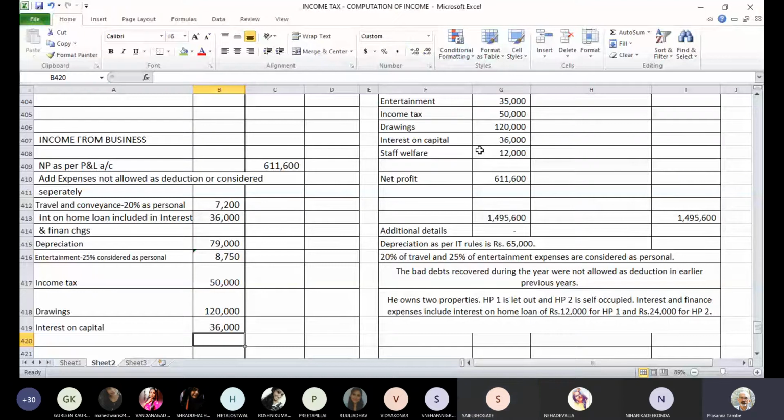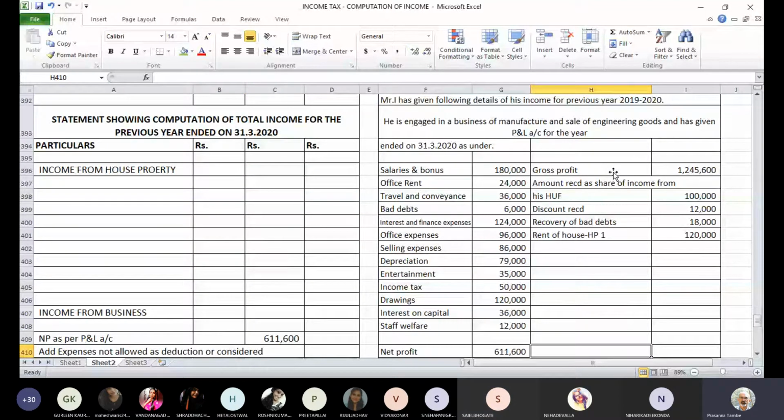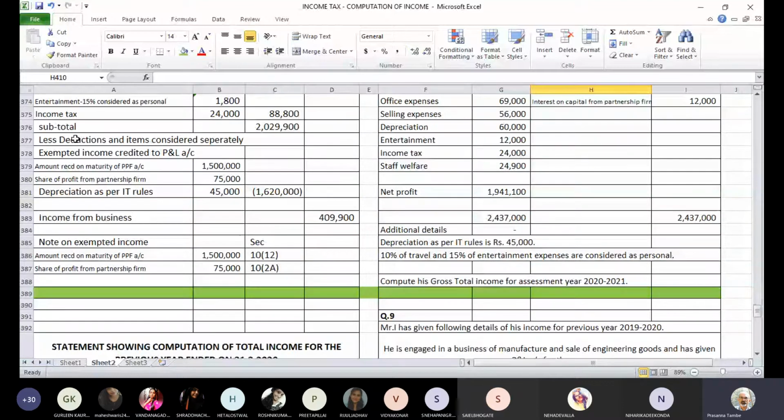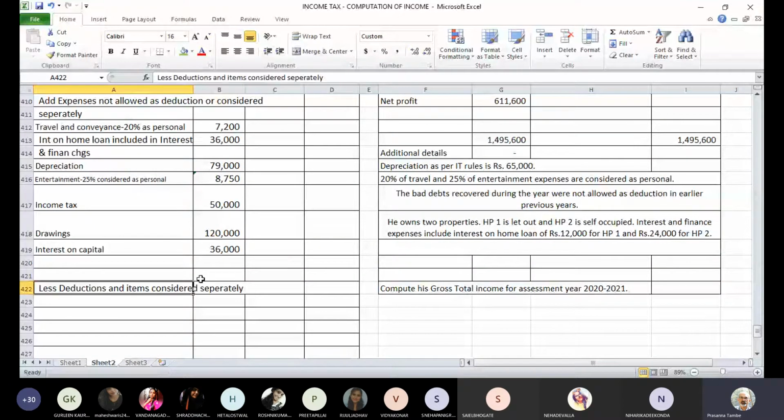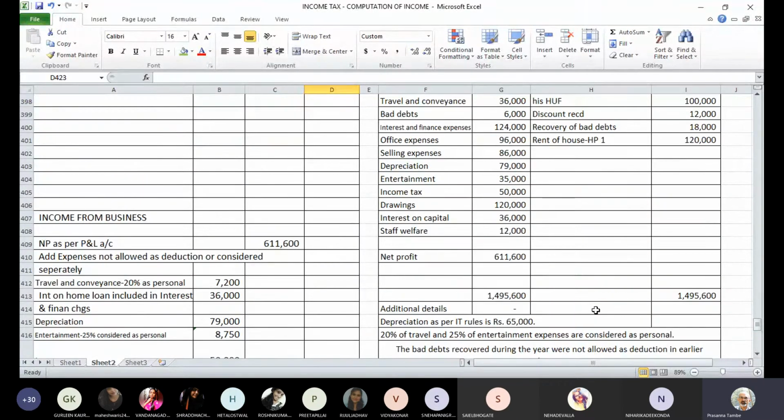Yes, sir. Okay. Now we have to go to the credit side of P&L account. The debit side is over. So from credit side, we'll have to say less deductions and items considered separate. So leave one or two lines and then say less deductions and items considered separate. Now let us go to the credit side.